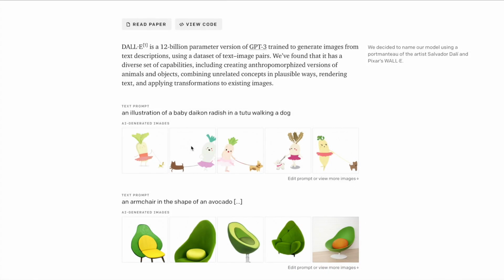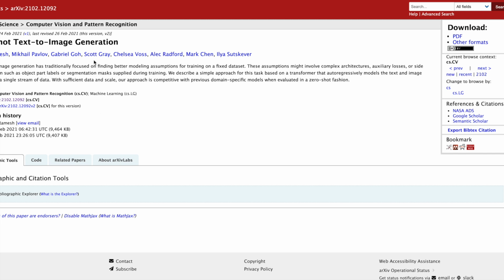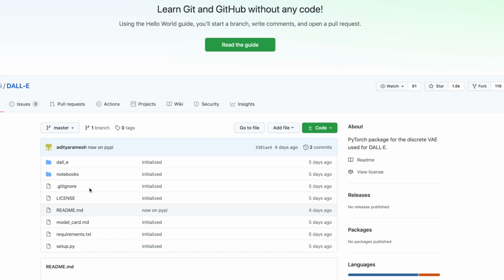I know many of you will be interested in looking at the code and the actual paper, how it got generated and how it was discovered. For those guys, I will put some links in the description below. This is the actual paper, which is on Cornell University's site, and here is the actual code.